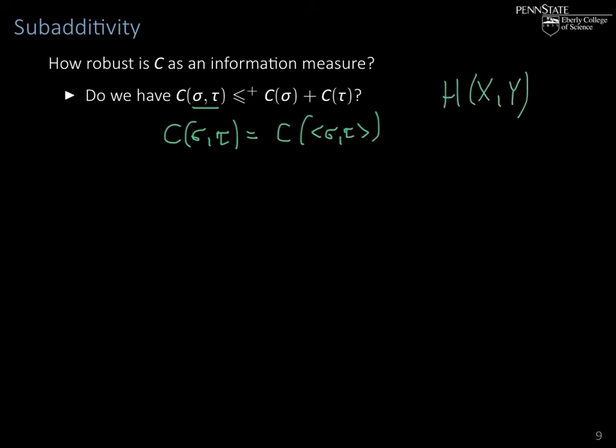Now if we try to prove this, how would we go about it? Suppose we have a program for sigma, call that P, and a program for tau, call it Q. Now we have to somehow combine these two into one program for another machine that then outputs sigma tau, the coded pair.